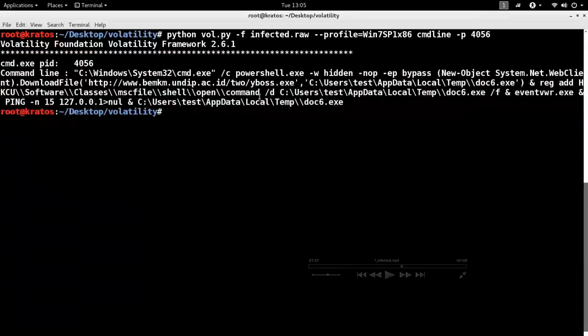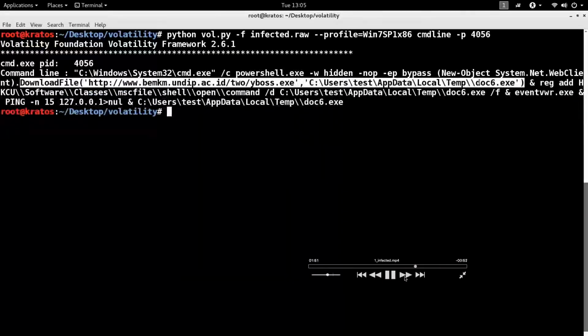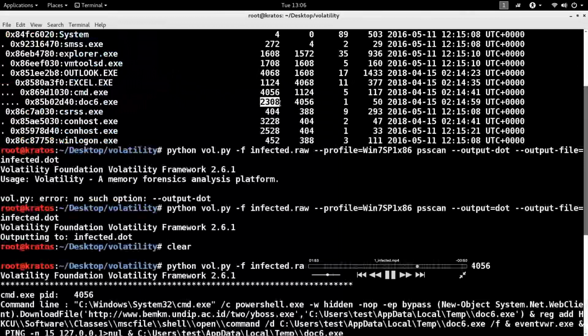The reason is, event viewer runs with a high privilege, which means event viewer launches doc6.exe, which will also run with high privilege, and also it bypasses the UAC, the user access control. It does not give you the prompt. So that is the technique that, in this case, attackers are using to infect the system. Okay.